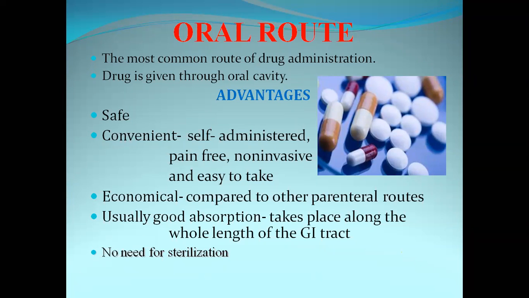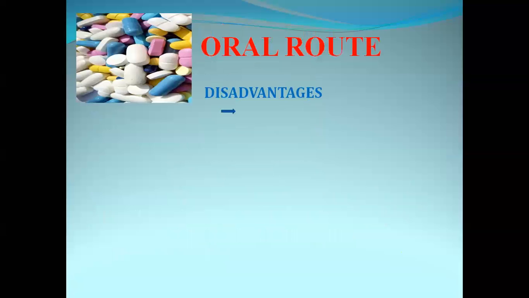Next, this route does not require any sterilization. Sterilization is required if the drug is administered by injection, but here there is no need of sterilization. These are the advantages of the oral route of drug administration.